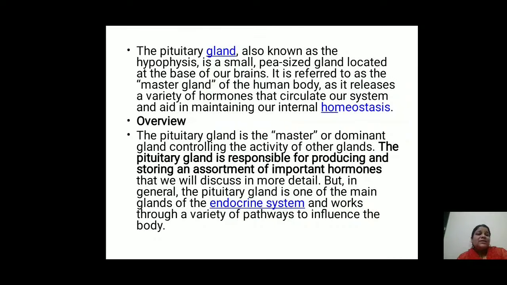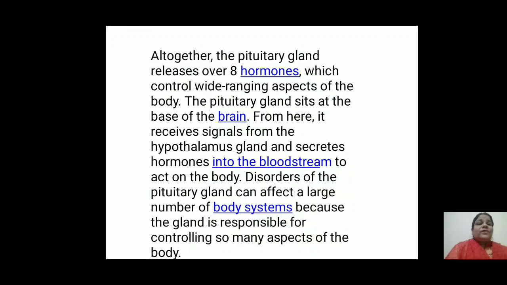The pituitary gland is the master or dominant gland controlling the activity of other glands. It is responsible for producing and storing an assortment of important hormones that we will discuss in more detail. But in general, the pituitary gland is one of the main glands of the endocrine system and works through a variety of pathways to influence the body. Altogether, the pituitary gland releases over 8 hormones which control wide-ranging aspects of the body.